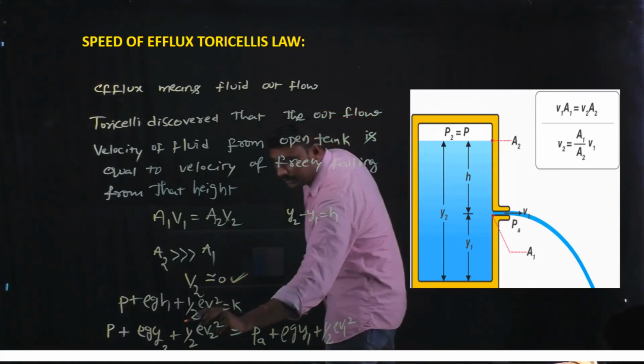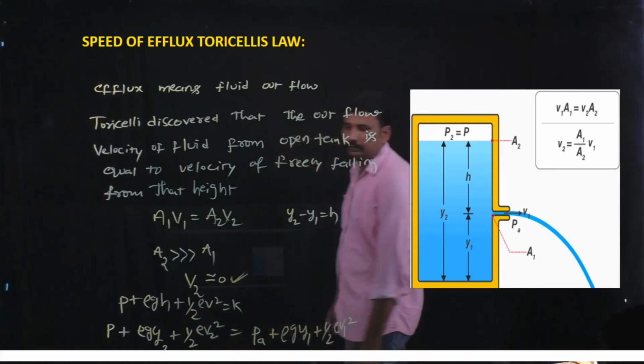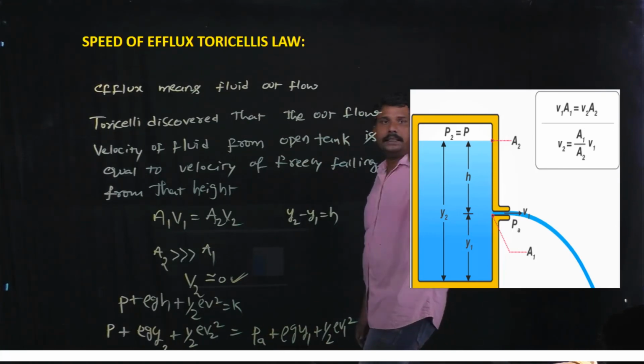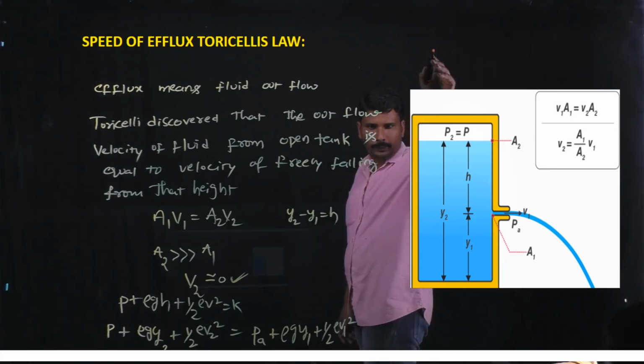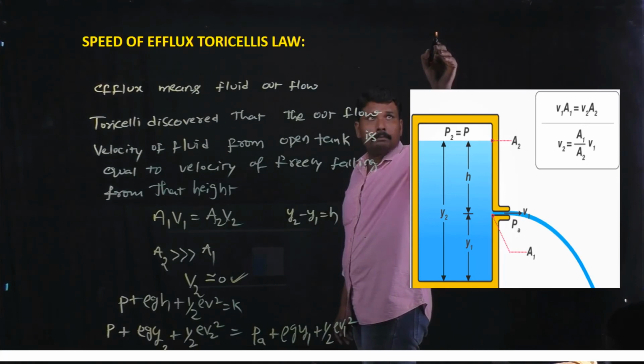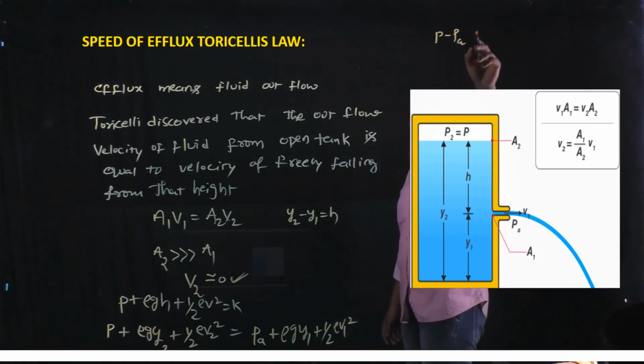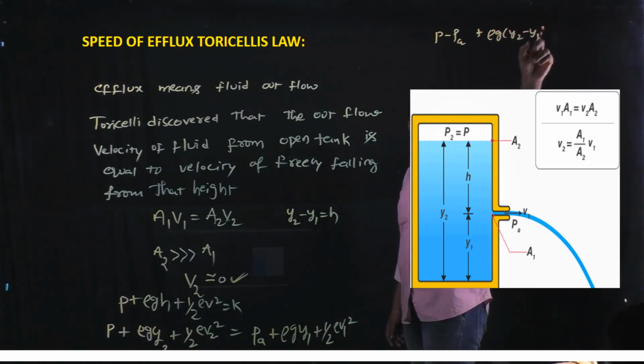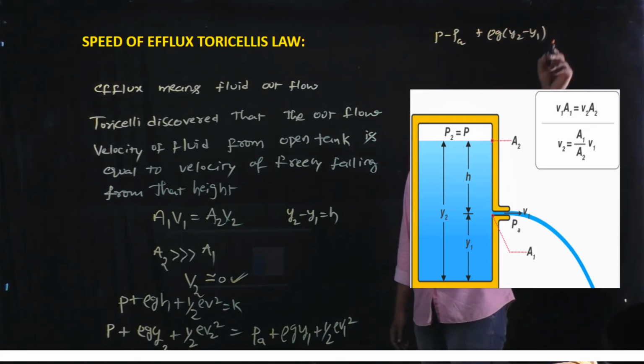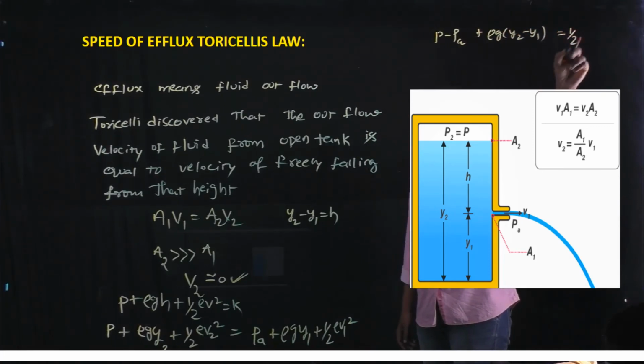That's why this term becomes 0. By solving this, P minus Pa plus rho g into y2 minus y1 is equal to half rho v1 square.